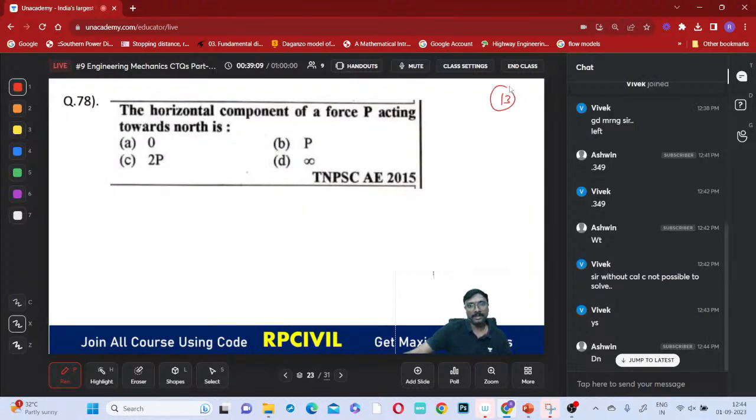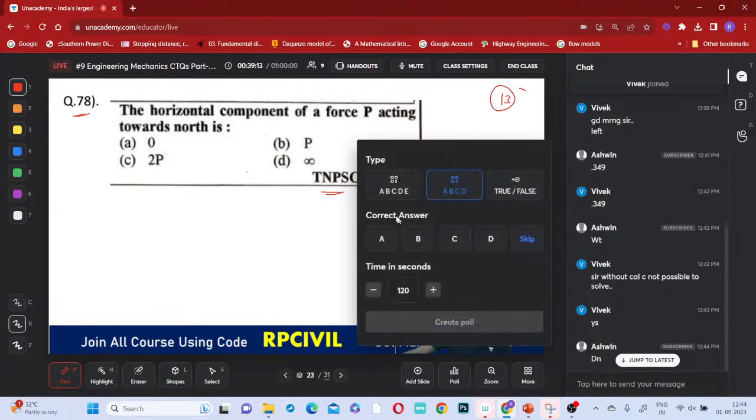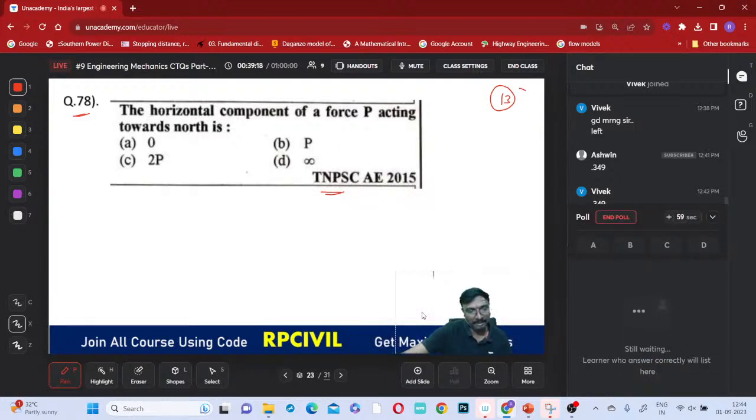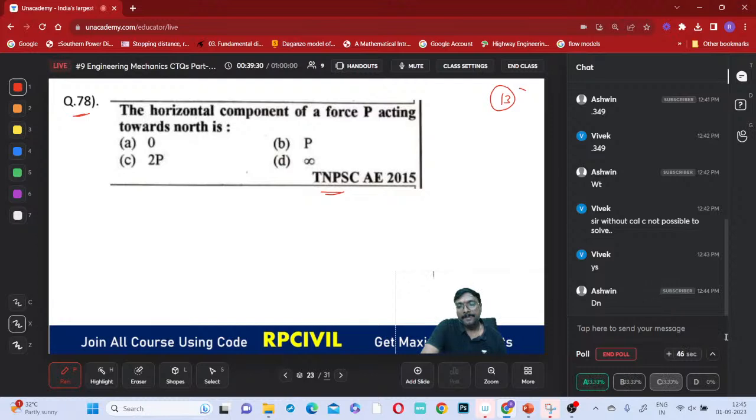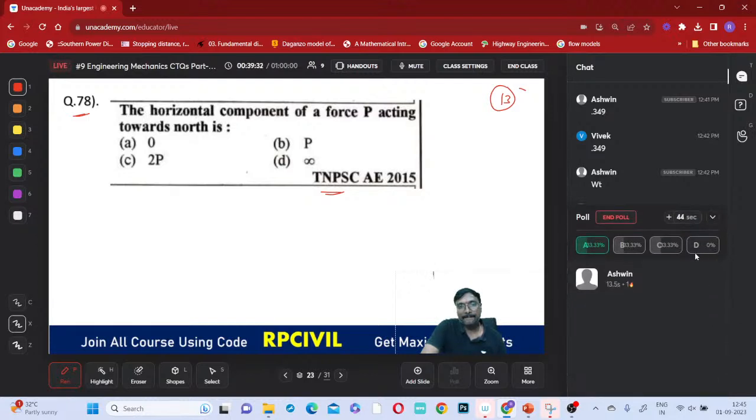This is the 13th slide. A TNPSC Tamil Nadu examination question is given. Select the answer. I am giving 60 seconds. Ashwin answered correctly.